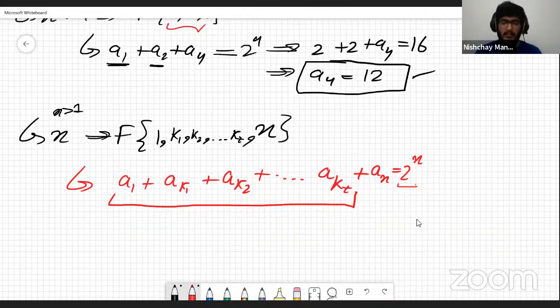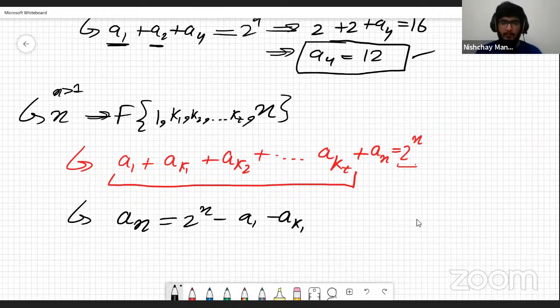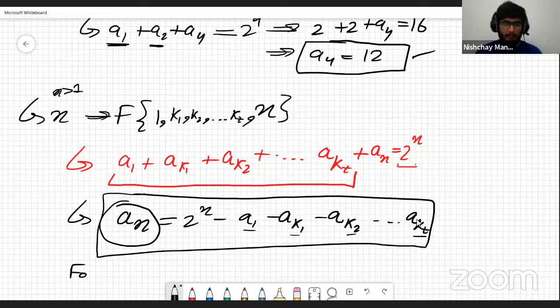So the value we are going to set, the value of a_n, is equal to 2 to the power n minus a1 minus a_k1 minus a_k2, and so on. Basically, we want, for a number a_n, to substitute that as 2 to the power n minus the sum of all of the proper factors, right? Basically, a1, a_k1, a_k2, these are all the factors of n, right? So for a number n, let me write this.